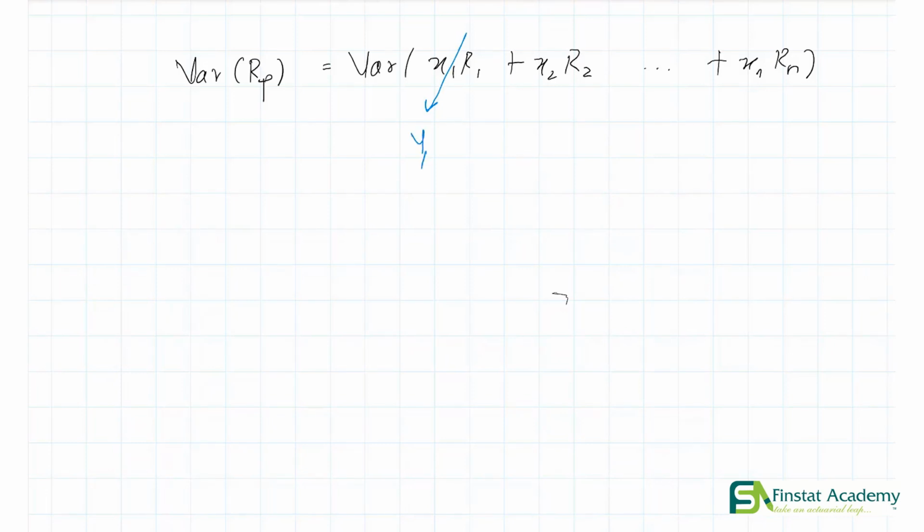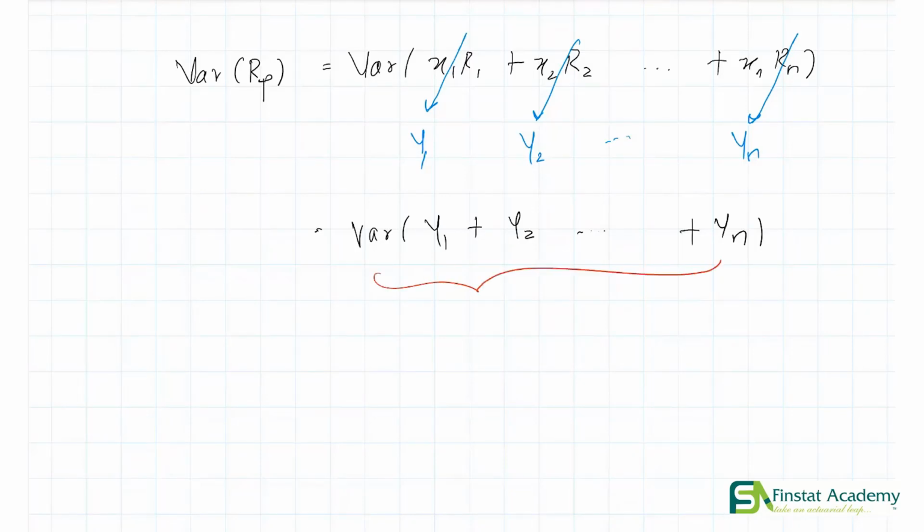I'm denoting x1 r1 as y1, x2 r2 as y2 all the way up to yn. I just established this notation to clarify things. So based on this new notation, we'll have variance of y1 plus y2 all the way up to yn.